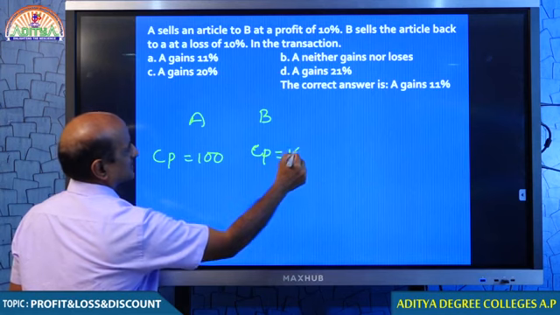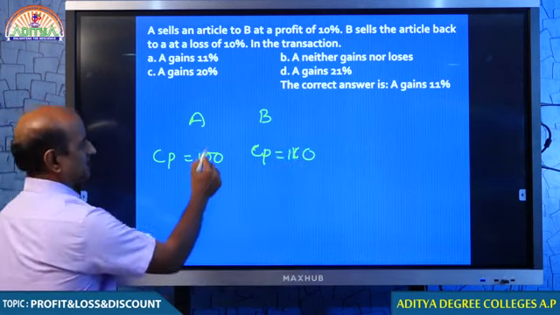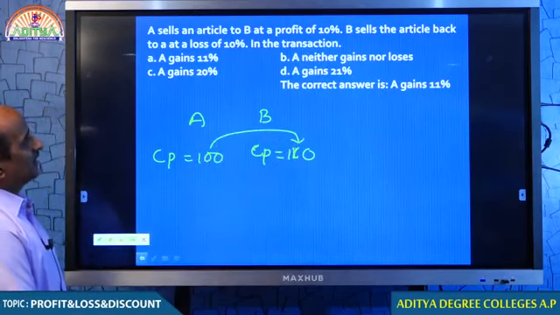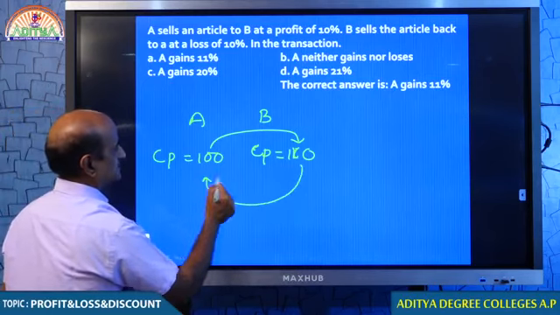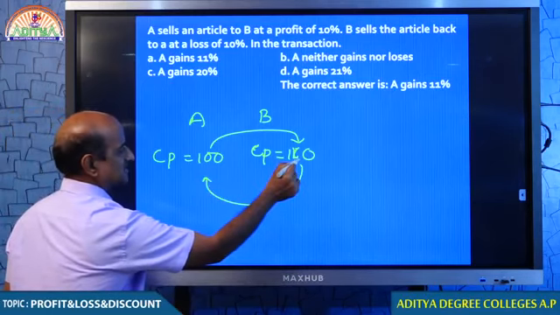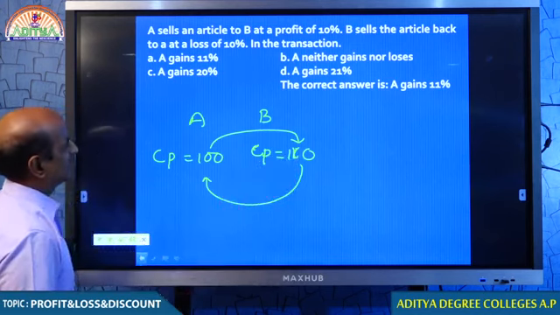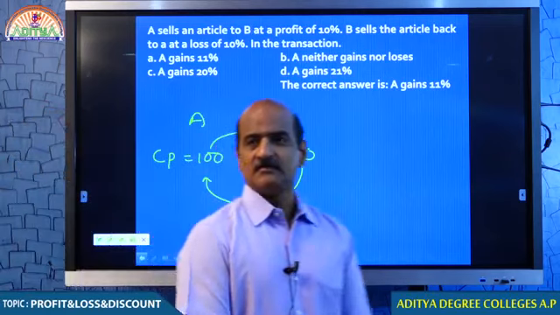Therefore, B purchased from A for 110 rupees. 10% profit, that is the price he is purchasing, and in return he is selling back at a loss of 10%. 10% of 110 is 11. If you subtract 11 from 110, how much do you get, my dear students? How much do you get? Very simple, man, very simple.